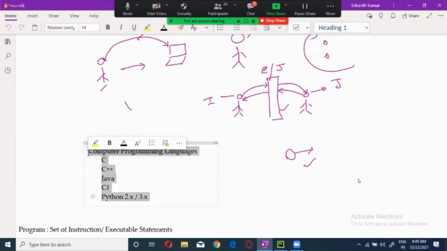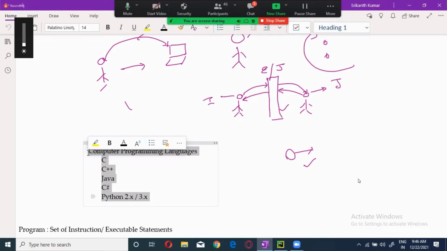Now, languages are broadly classified into 5 categories, which they call 5 generations. Very broadly, they are classified into 2 types: low-level language and high-level language. But if you go with the generations, they are classified into 5. The first generation is binary language, where you use zeros and ones. The second generation is assembly language. These two come under the low-level languages.